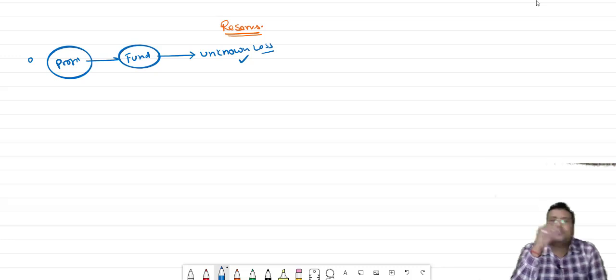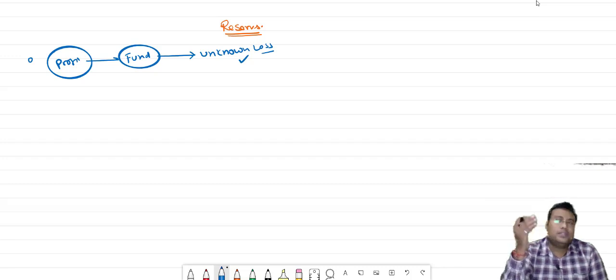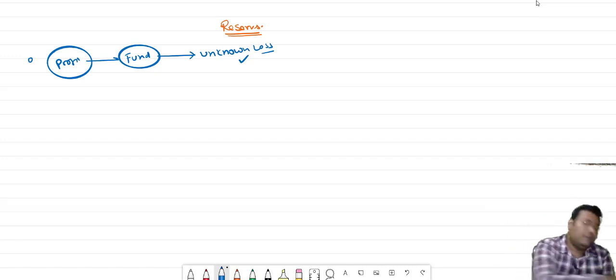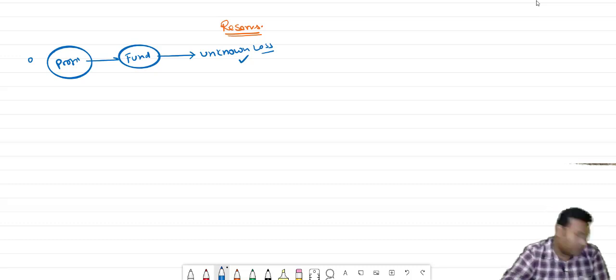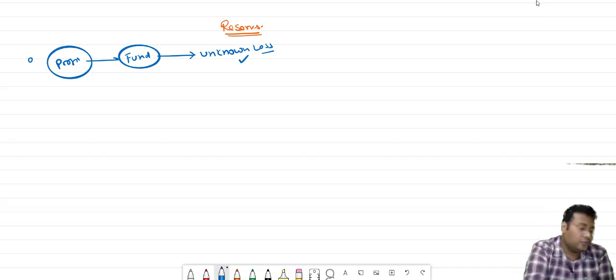Reserve is what, bacha? When we create any fund for any unknown losses or any unknown liability which we have to pay or cover in the future, and we create the fund for that out of our profit, that will be considered as reserve. So it is for any uncertainty which can happen in the future.